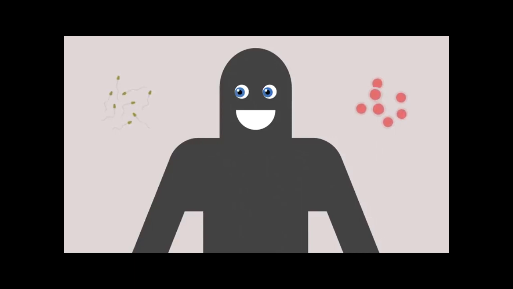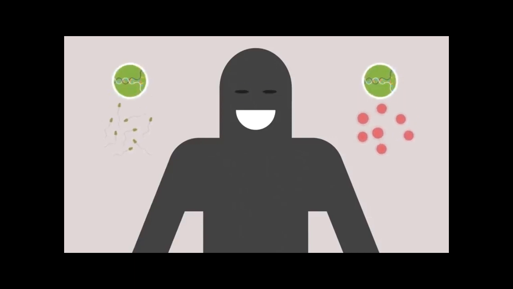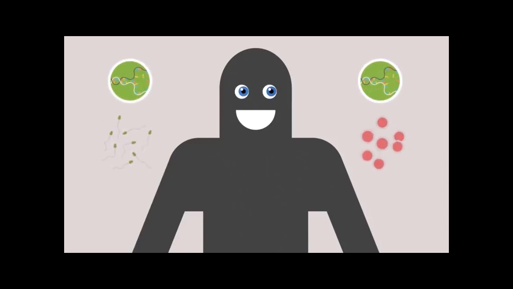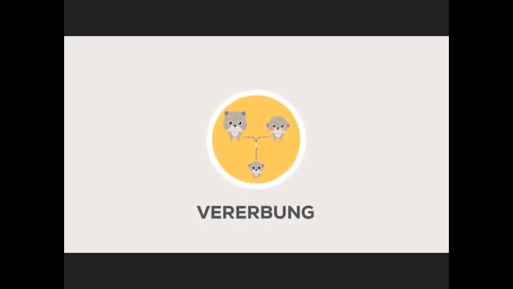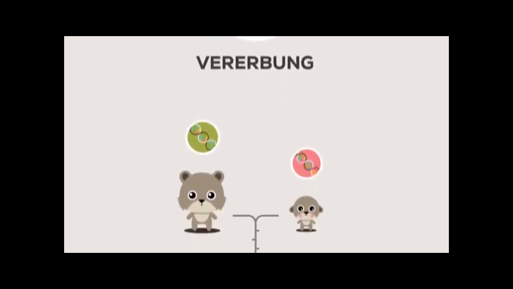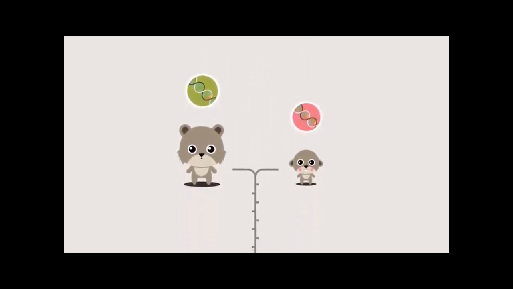In all cases, a mutation has to affect a gamete, that is, a sperm or egg cell, because only the DNA in the gametes is passed on to the offspring. In the heredity process, creatures pass on their characteristics to their offspring in the form of DNA.